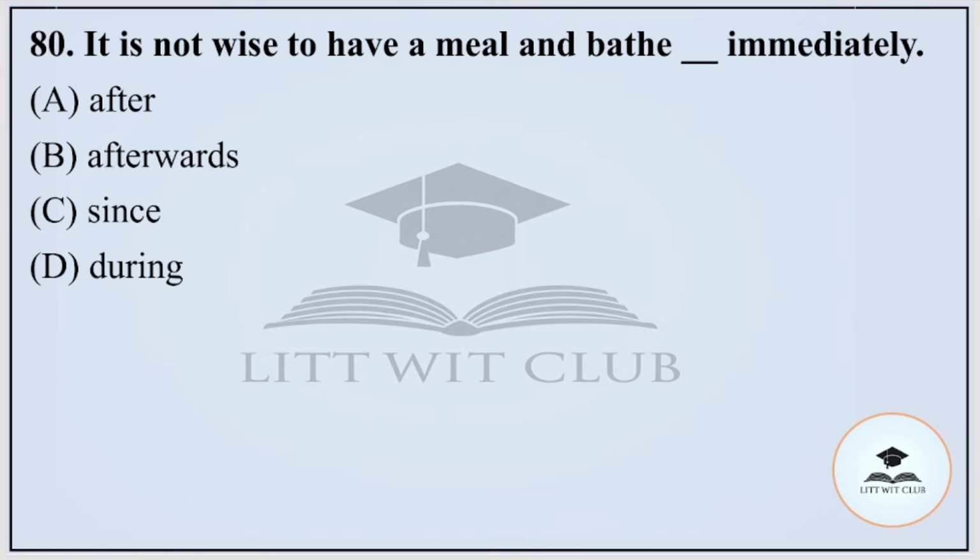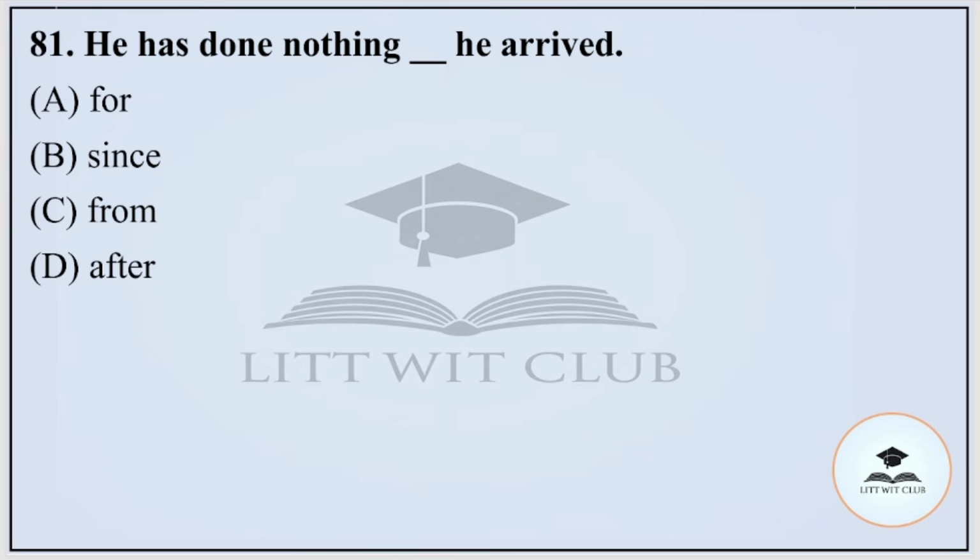Option number C. Question number 80. It is not wise to have a meal and bath dash immediately. Options are after, afterwards, since, or during. And the correct option is option number B, that is afterwards. Question number 81. He has done nothing dash he arrived. Options are for, since, from, after. And the correct option is option number B, that is since. He has done nothing since he arrived.